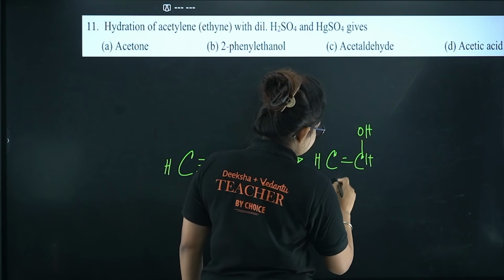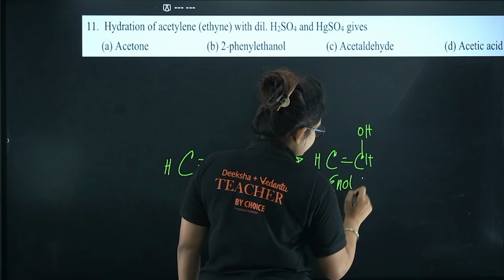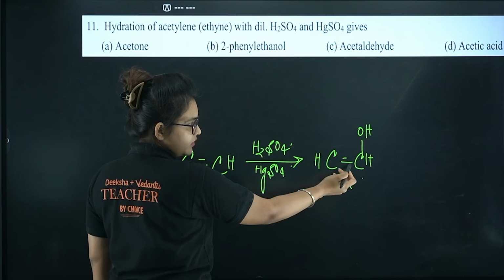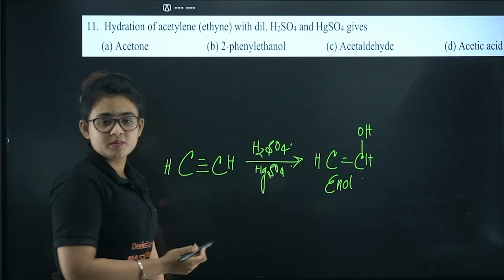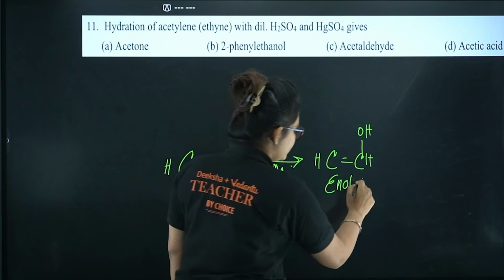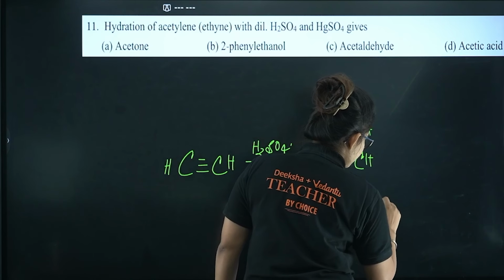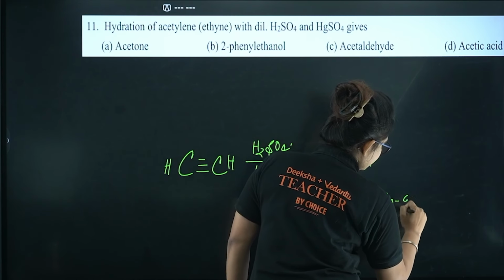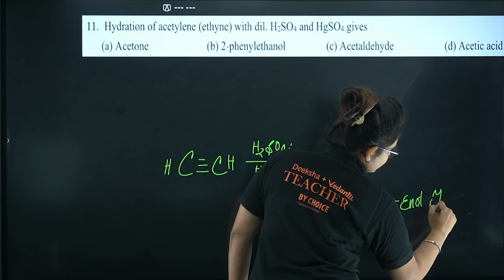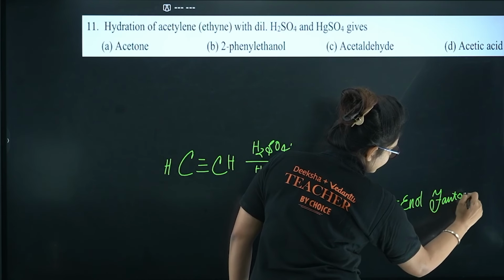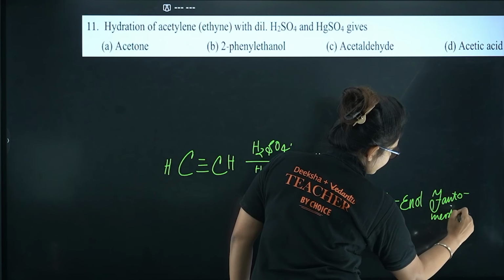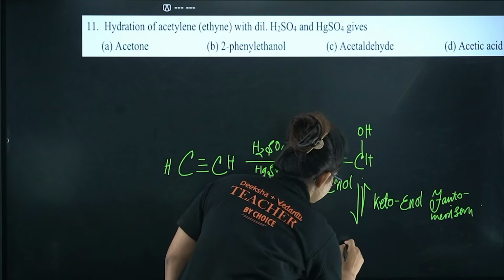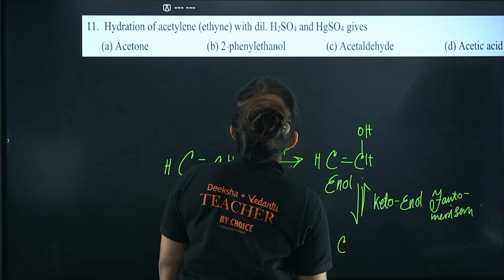So you can see this is an enol type of compound. Okay, see, one ene, one ol. This is an enol type of compound, and it will undergo keto-enol tautomerism. As a result of this, you will get something like this.